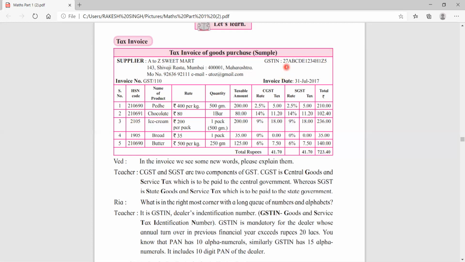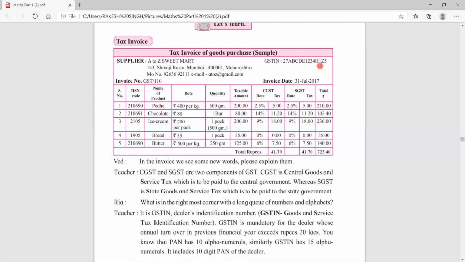So 27 represents the state code. This is the state code of Maharashtra. Then you have A, B, C, D, E, 1, 2, 3, 4, H. What is this? This is 10 digits all together. So this is the PAN number of this supplier. This is the PAN number, children. From A to H, PAN number.